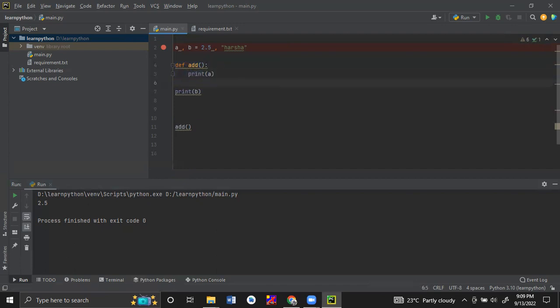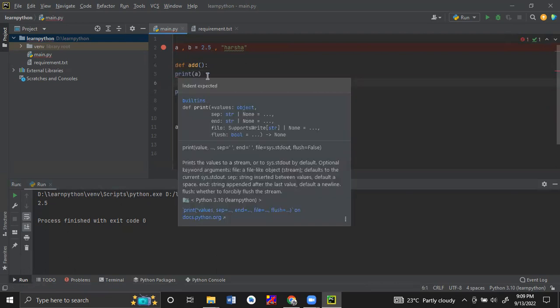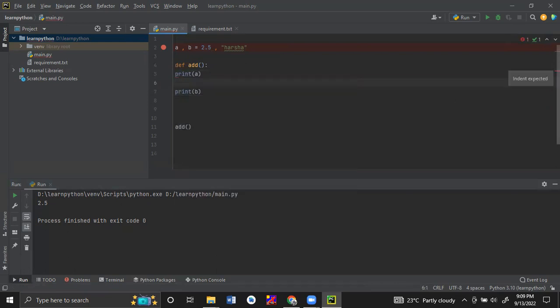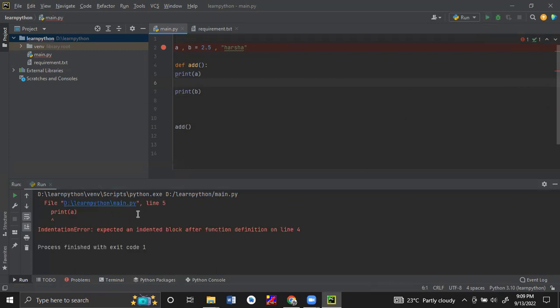Also, if you don't give the indentation even for the first line, you will get an error. You can see this red dot: indent expected. Even if you run this, you will get an indentation error. So indentation is the most important.